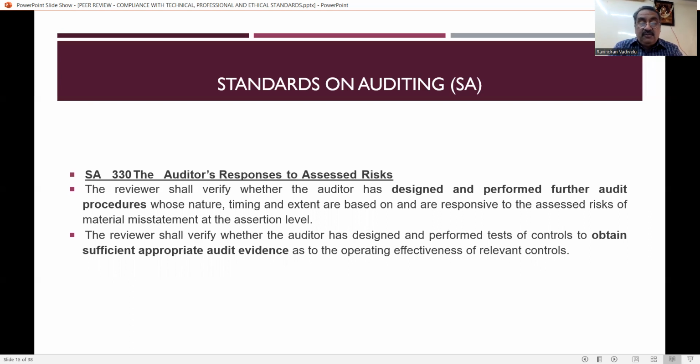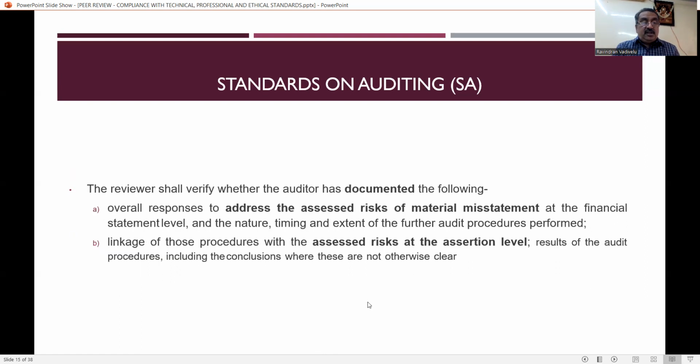Then the reviewer shall verify whether the auditor has designed and performed tests of control to obtain sufficient appropriate audit evidence as to the operating effectiveness of relevant controls. So the auditor must obtain the audit evidence before coming to any conclusion. The reviewer has to verify whether the auditor has obtained the sufficient appropriate evidence or not. This is with reference to SA 330.